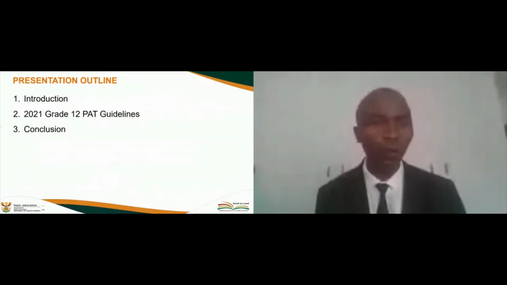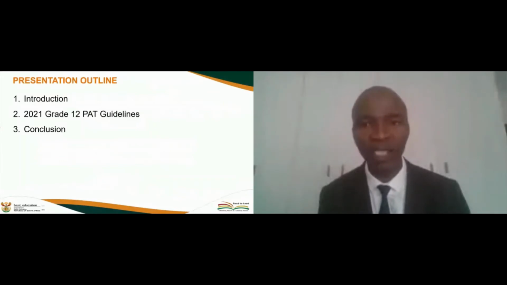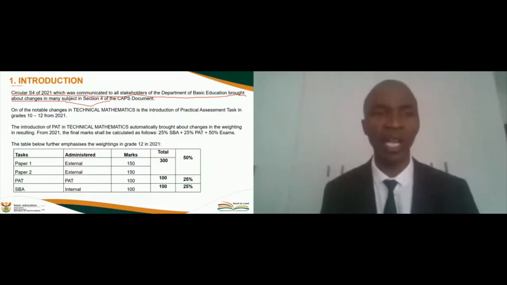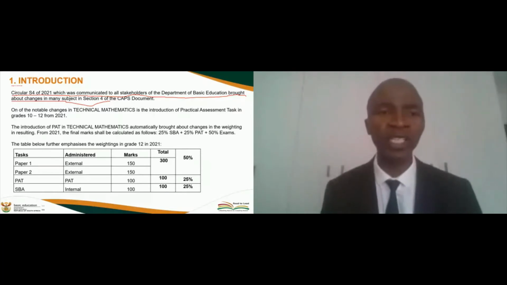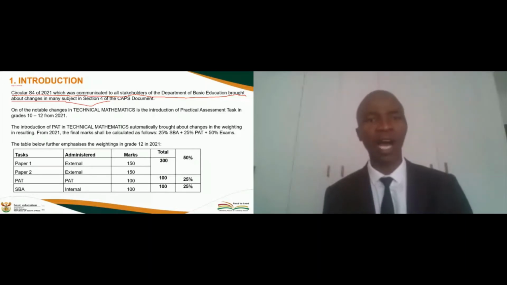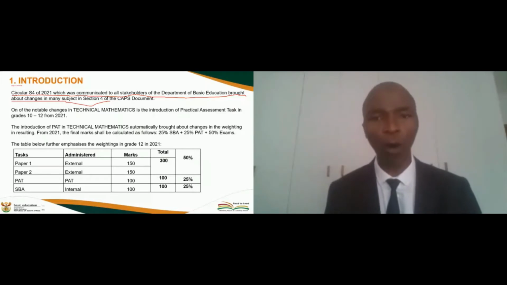Circular S4 of 2021 is the one which was used by DBE, signed by the Director General, to communicate to all stakeholders of the Department of Basic Education the changes that were brought about in section 4 of the CAPS document, abridged section 4. It was approved in 2020, but the circular was circular S4 of 2021, I believe so. Now, it communicated and said, please take note that there are changes in section 4 of the CAPS documents